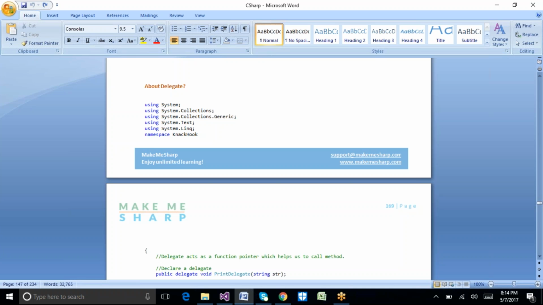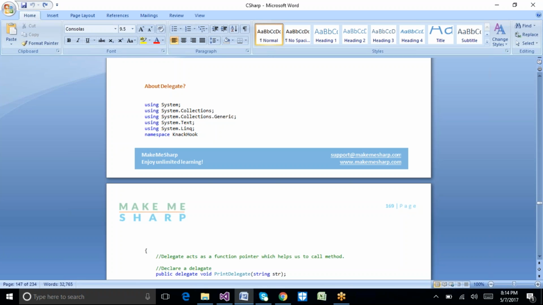As I'm explaining the concept, we may have a doubt: why do we need an intermediate object to call a method, when we have the option to call that method directly with the method name itself? Why do I again need to create one object to call that method?